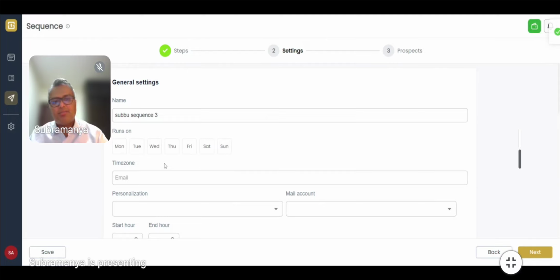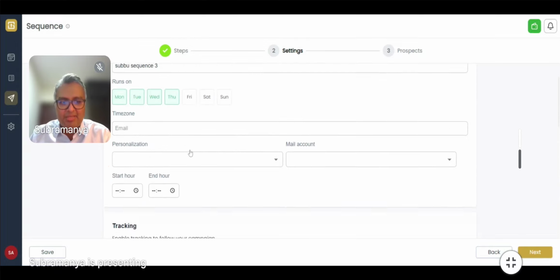And now it'll ask me a bunch of questions about when I want to run the sequence. I'll say I want to run it on Monday, Tuesday, Wednesdays, and Thursdays maybe. Don't want to send emails on a Friday because people are in holiday mode. They don't want to open their emails.